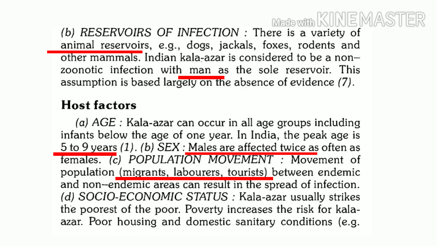Now when such population movement, either through laborers or through migrants or through tourists, occurs between endemic and non-endemic areas, this favors transmission of this disease.